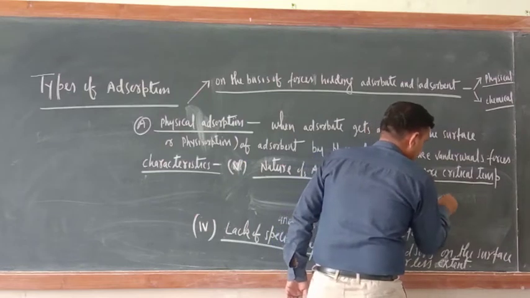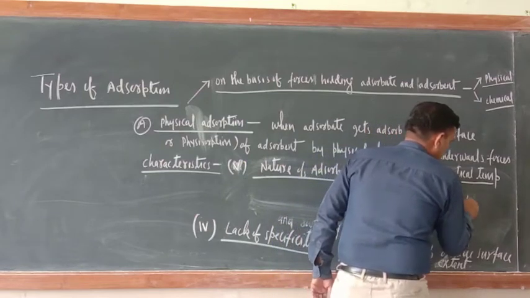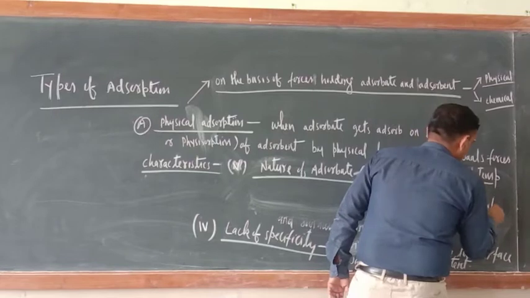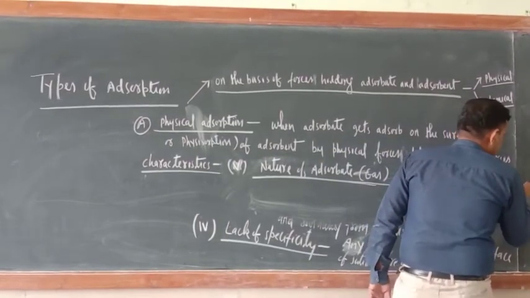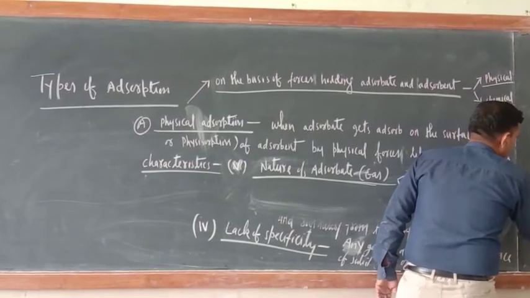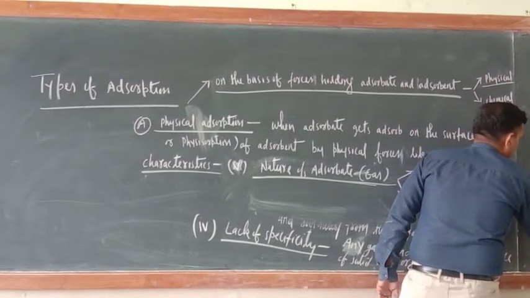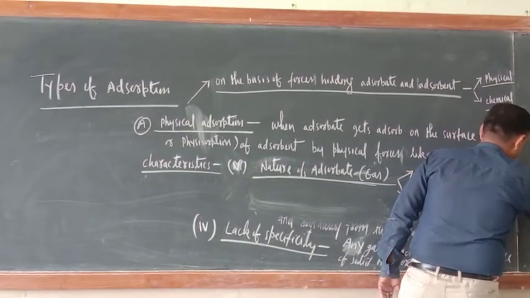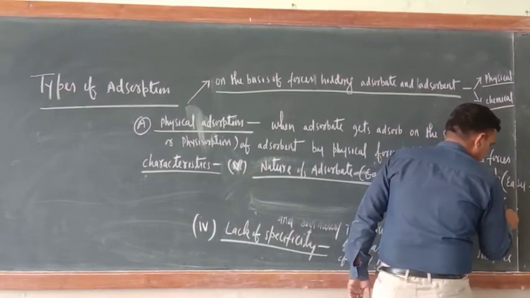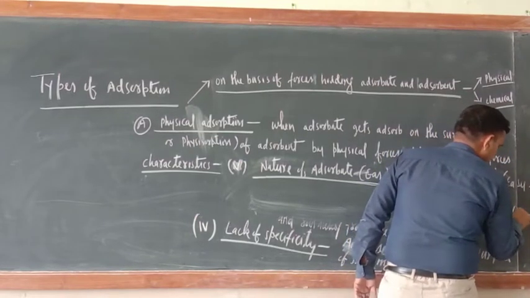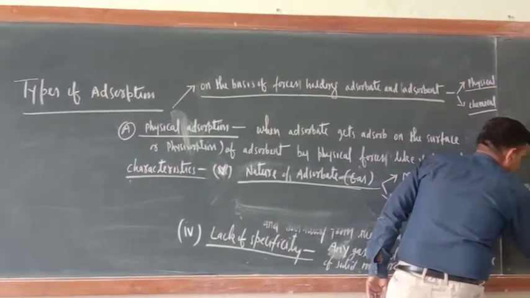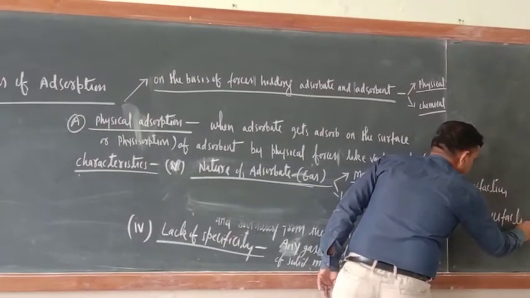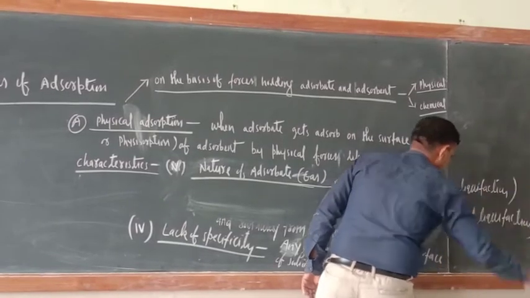So more critical temperature, and here less critical temperature. If critical temperature is more, here there would be easy liquefaction. And here, difficult liquefaction. Okay.